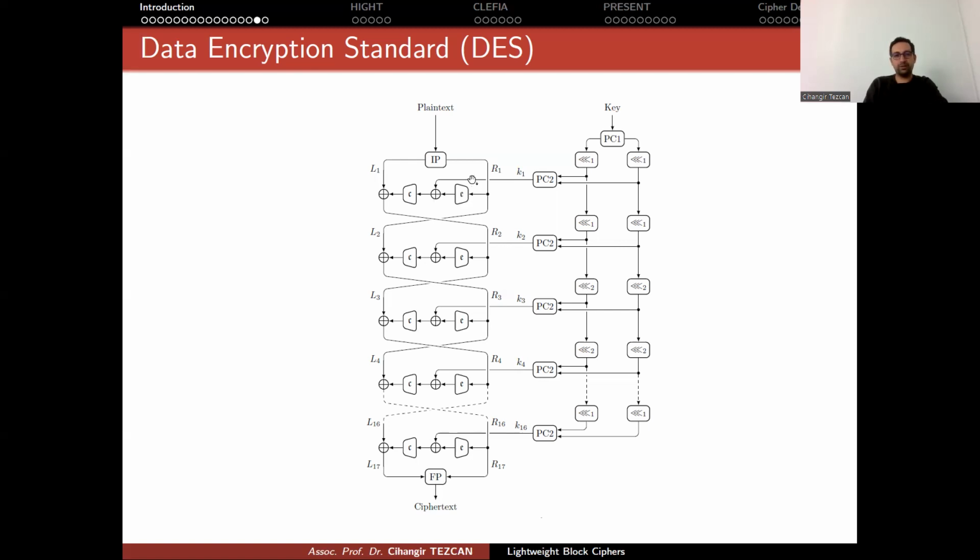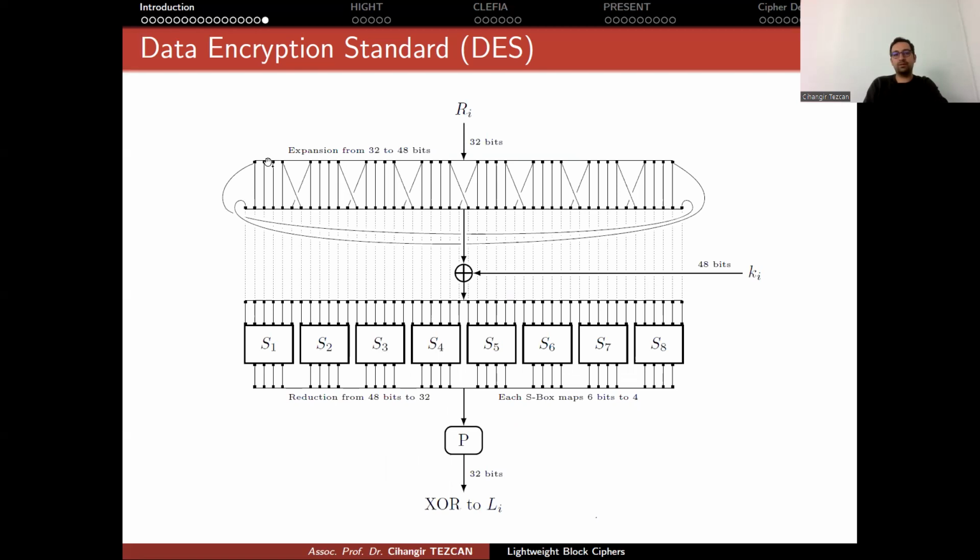So if you have a picture of this inner part, here we are taking the right 32 bits. It is written like this, 32 bits, all of the lines representing 1 bit. So you clone some of the bits. Okay, so you are expanding 32 bits to 48 bits. XORing with your round key. You have 8 S boxes. These are the S boxes modified by NSA. So they take 6-bit input, but provide 4-bit output. This way, you are actually reducing 48 bits to 32 bits. These 32 bits then are shuffled through this permutation operation and then XORed to the left part here.